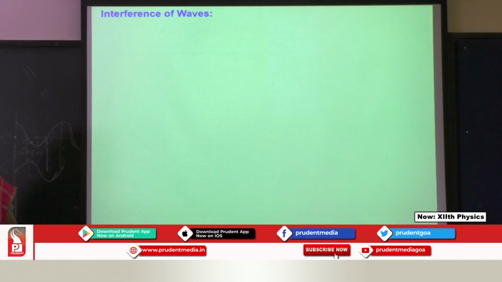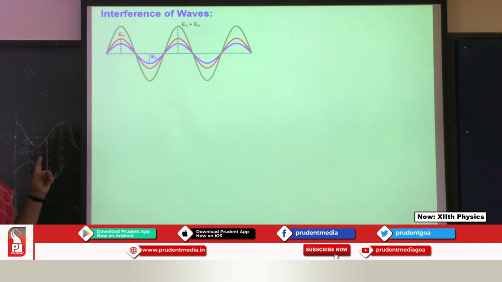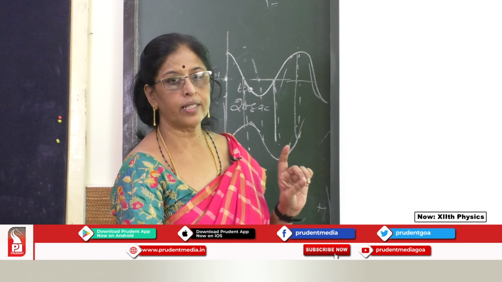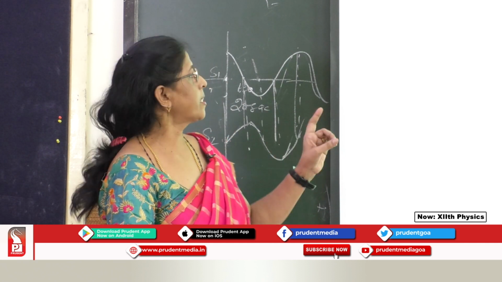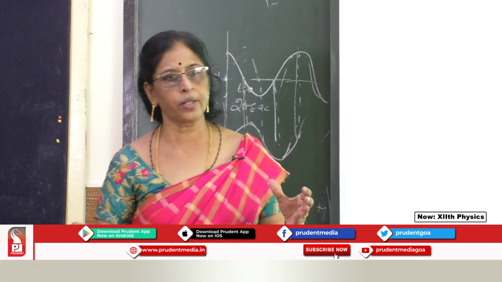Okay. So here, when you consider the interference, see, there is one wave. Now we can see another wave, blue color, the second wave. Now they are interfering. After interference, what is the resultant wave? The green color is the resultant wave. So the resultant wave is the one which is in green color. Now when you consider the waves that are traveling, when can they interfere? Can any wave interfere? No.